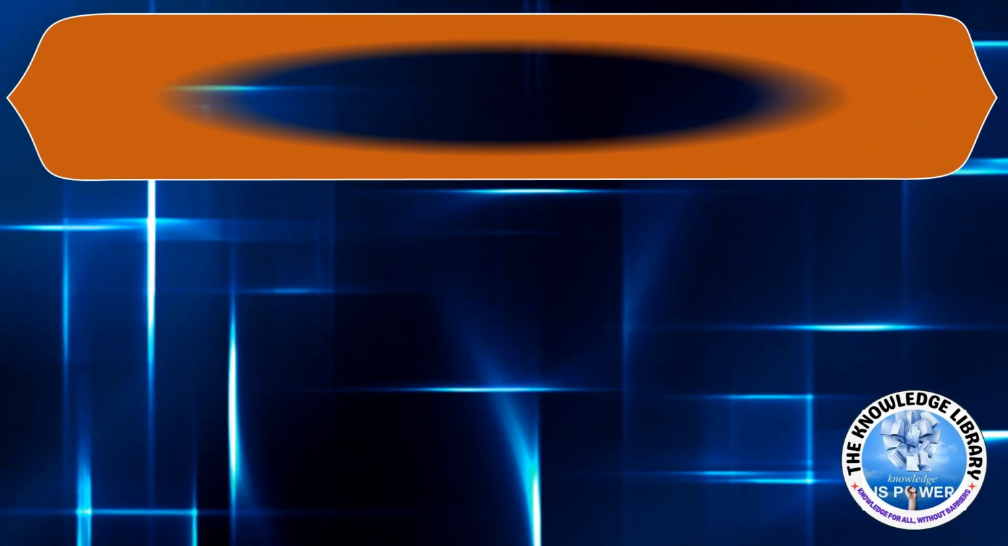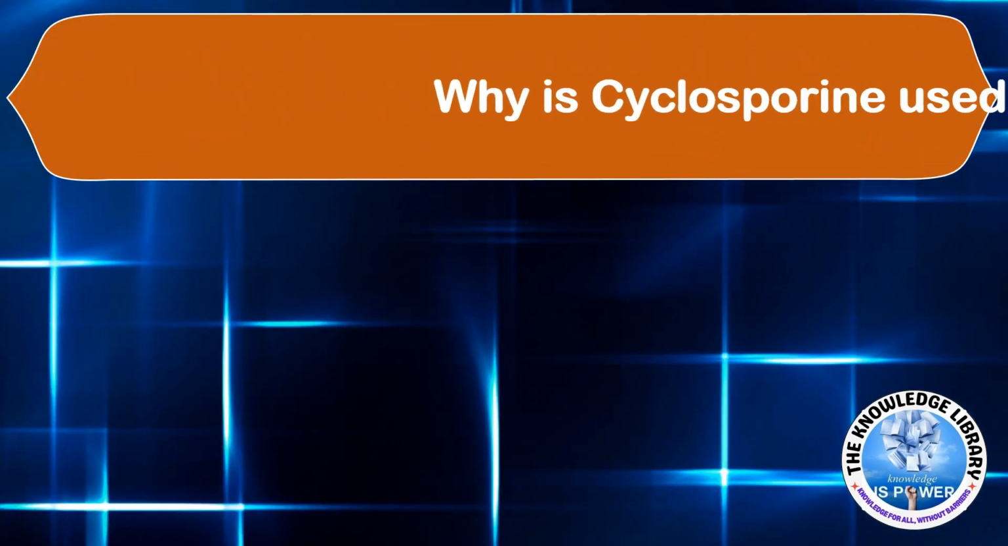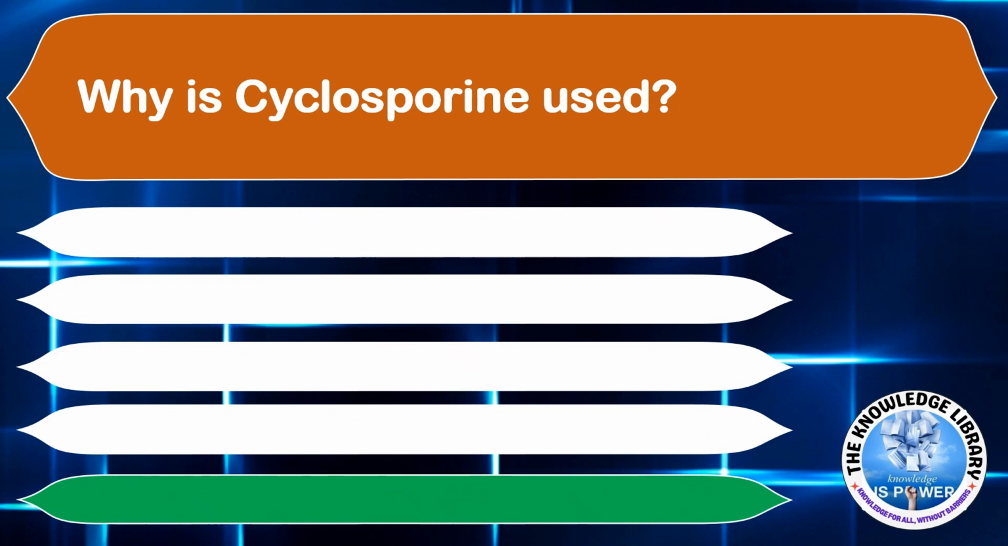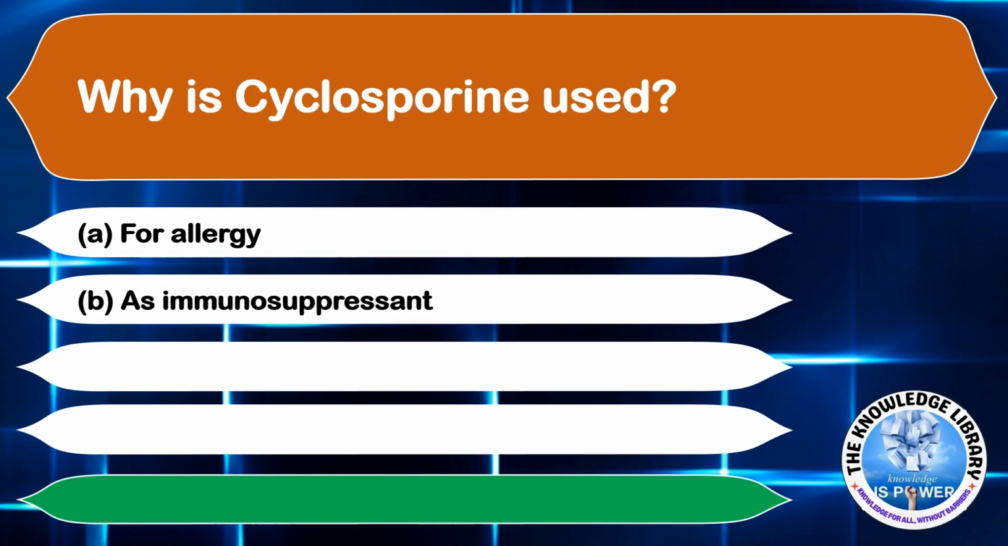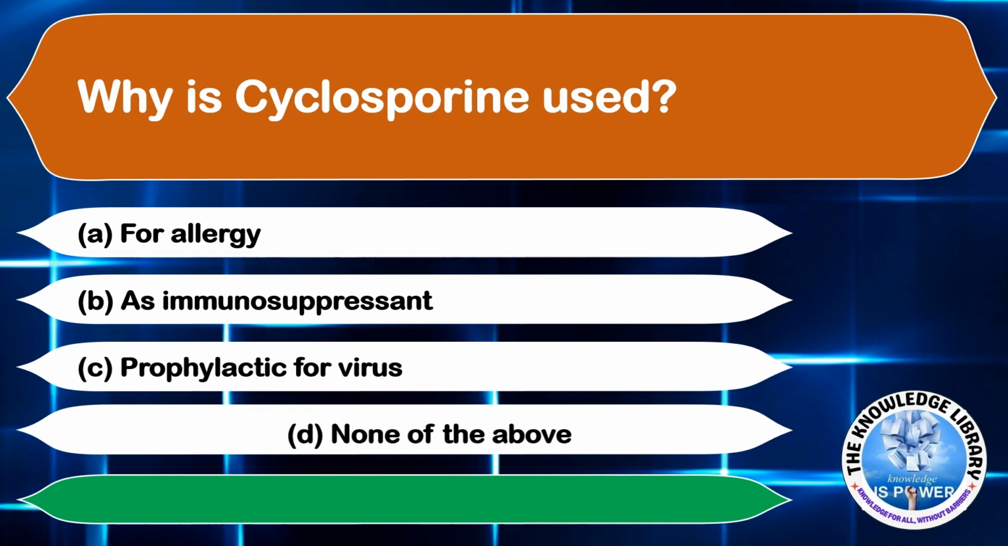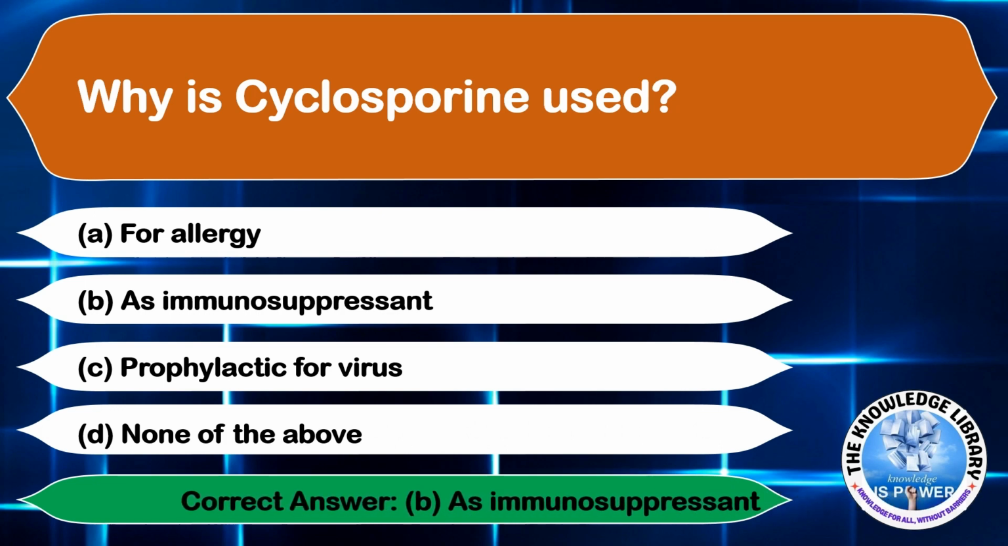The next question is, why is cyclosporine used? Option A, for allergy. Option B, as immunosuppressant. Option C, prophylactic for virus. And option D, none of these. The correct answer is option B, as immunosuppressant.